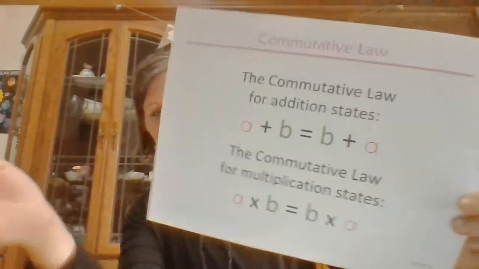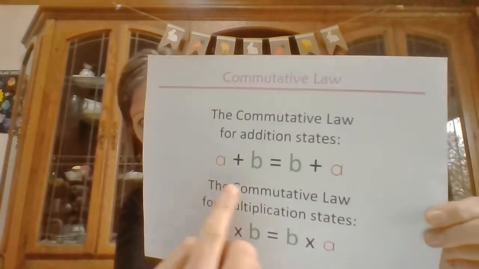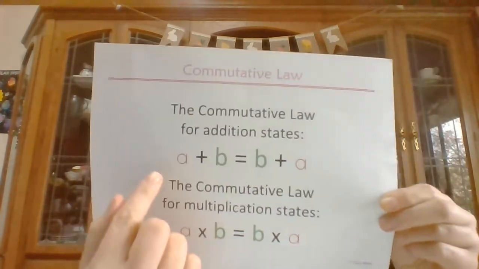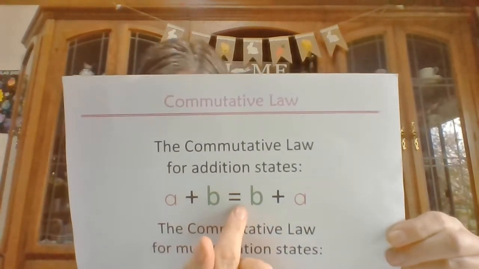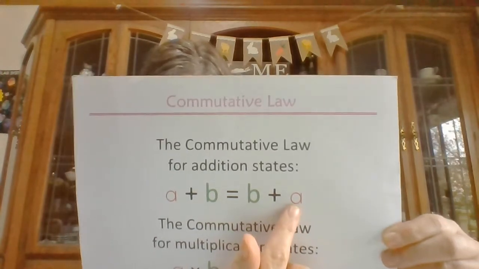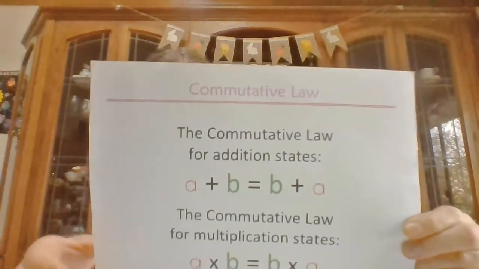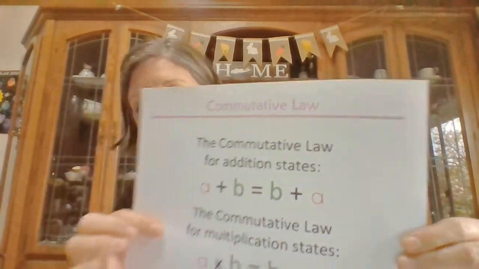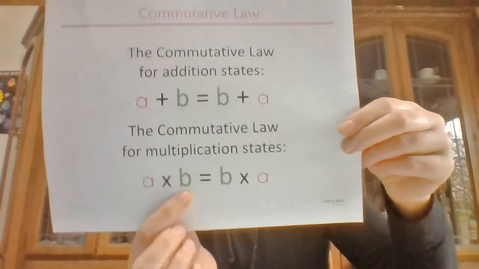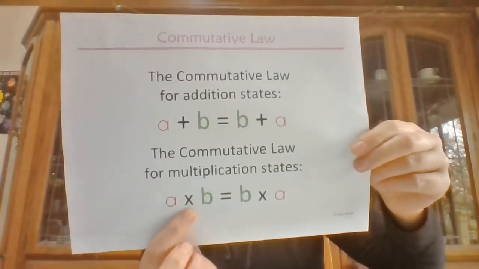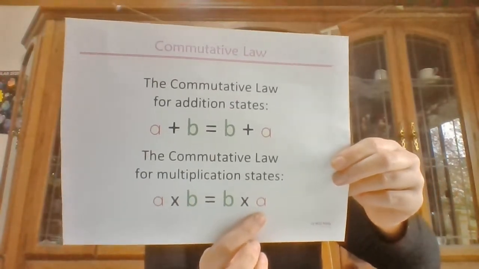All right, so what that means is you could switch out these letters for numbers. You could put any number you wanted, and you could try this out at home. So let's just do the first one with the numbers 1 and 2. If A really was number 1 and B was really number 2, then 1 plus 2 equals the same as 2 plus 1, which we know is 3. So 3 is the same as 3. The commutative law for multiplication, right? So if A was 1 again and B was 2, 1 times 2 is the same as 2 times 1.